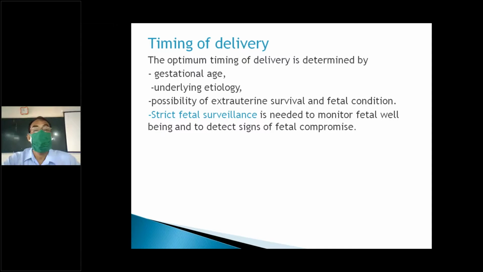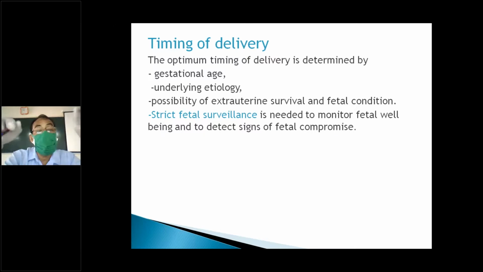Each patient is not the same, so we have to individualize: which baby needs to be monitored, which baby we can allow till term, and which baby has to be terminated.